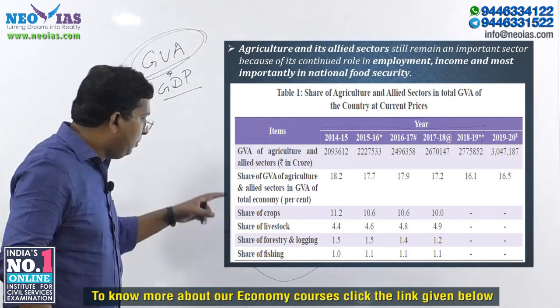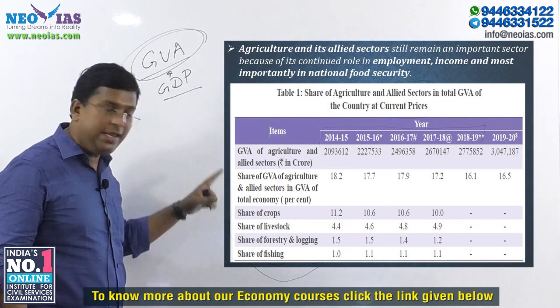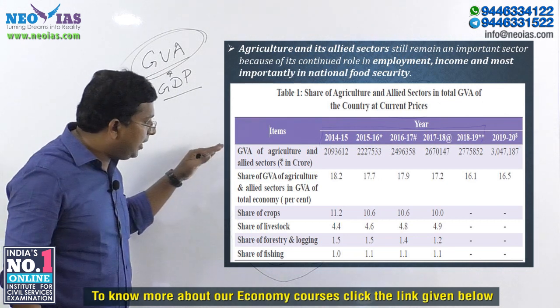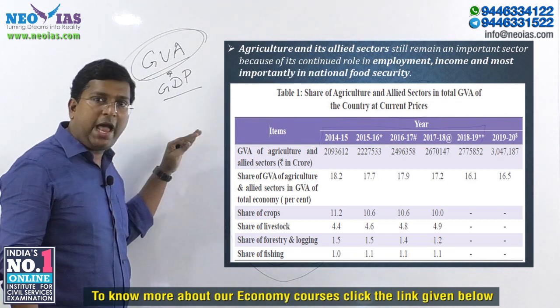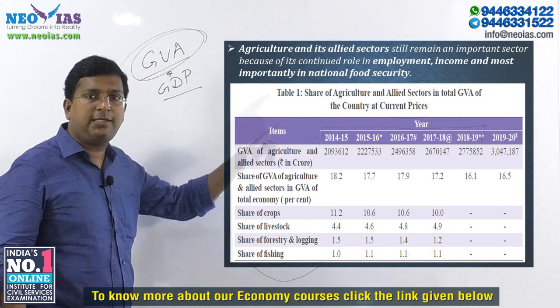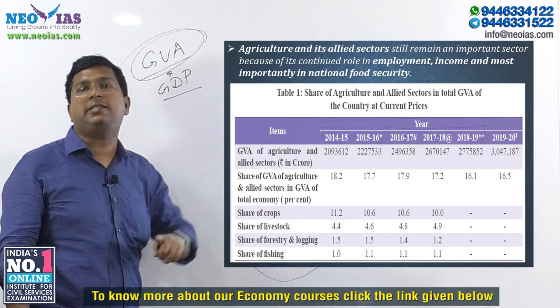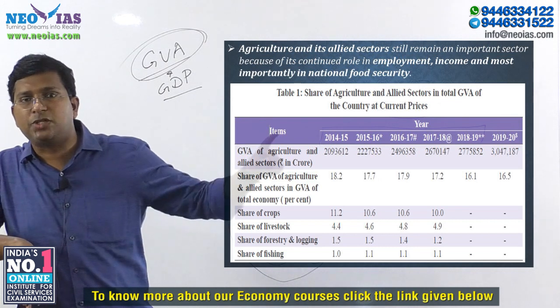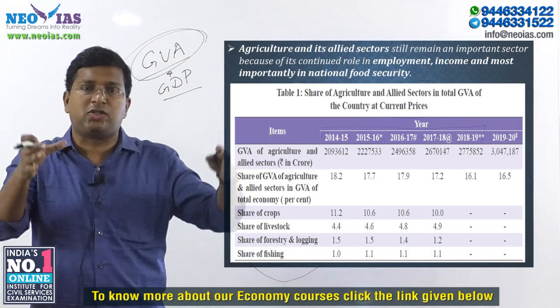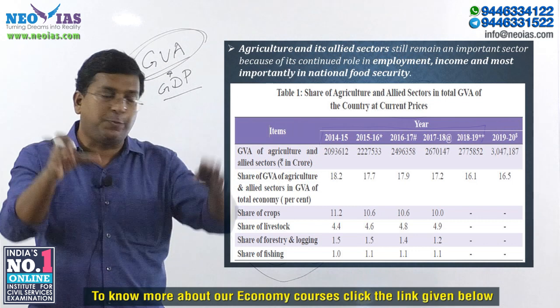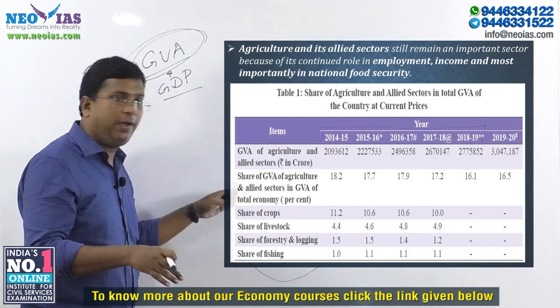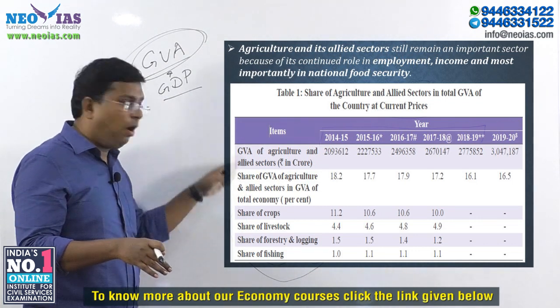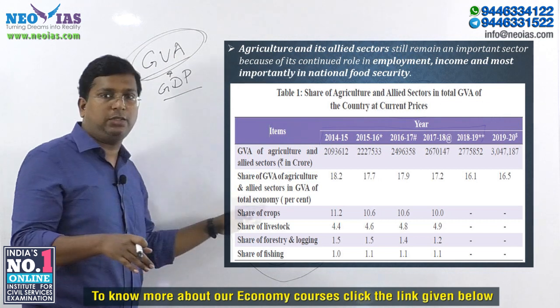So be very clear: agriculture and allied sector is our primary sector. Industry is our secondary sector, and service is our tertiary sector, which contribute to our national income or national output.